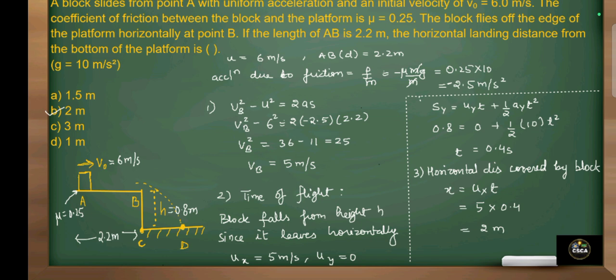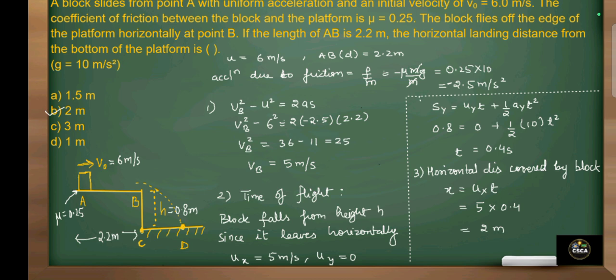Then we will use the third equation of motion, v square minus u square is equal to 2as. We put the initial velocity u equal to 6, the acceleration due to friction force, that is minus 2.5, and the distance covered by the block, 2.2 meter. When we solve this, we get the velocity of the block at point B equal to 5 meter per second.